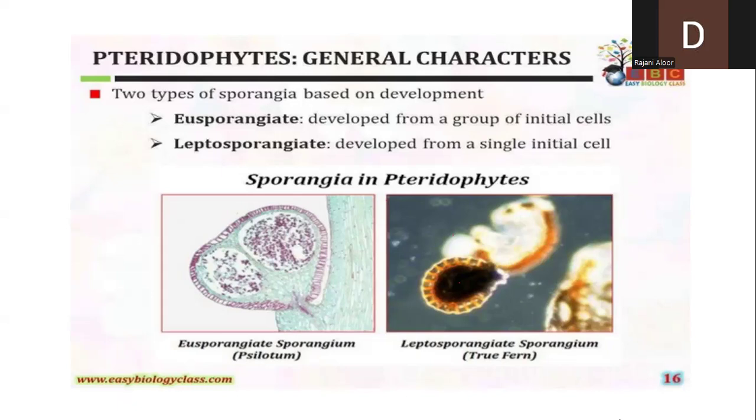Generally students get confused here about what is eusporangiate and what is leptosporangiate, so I am making it clear. Leptosporangiate is the development of the sporangia from a single cell. Eusporangiate is the development of the sporangia from a group of cells.